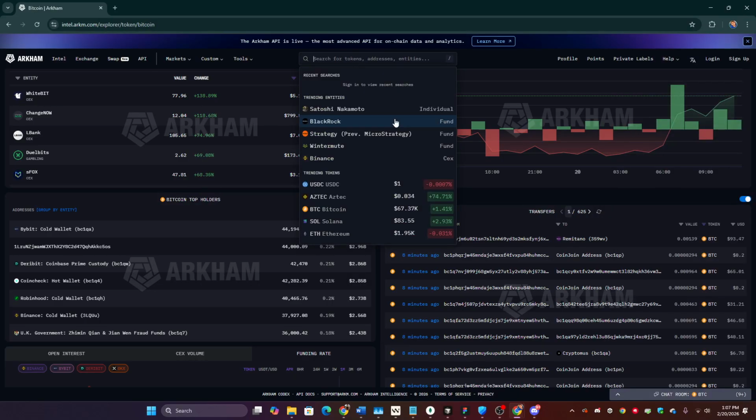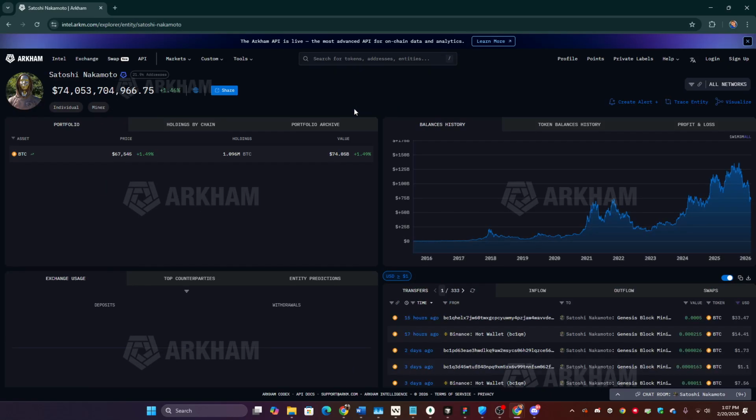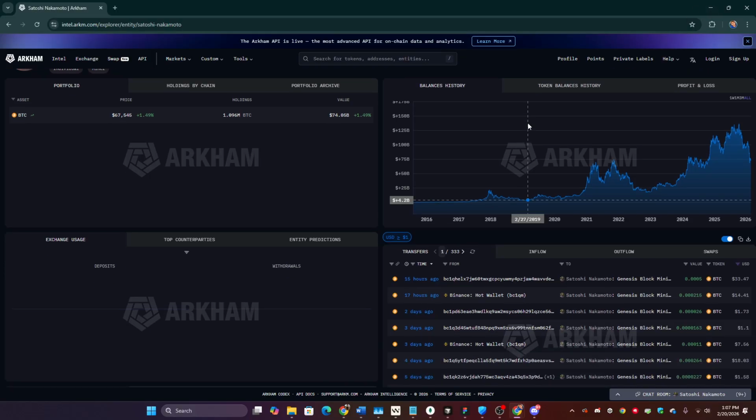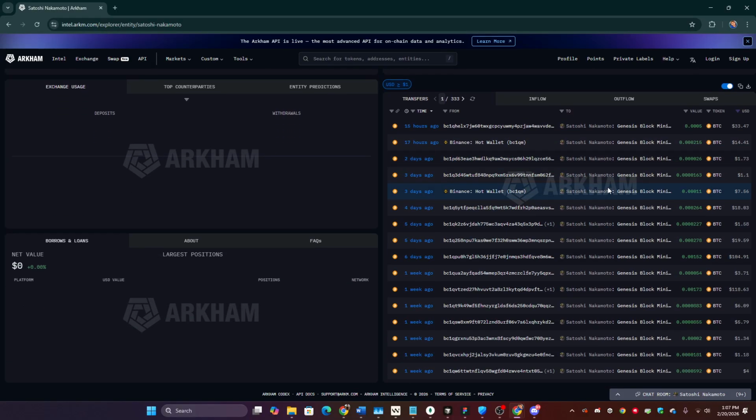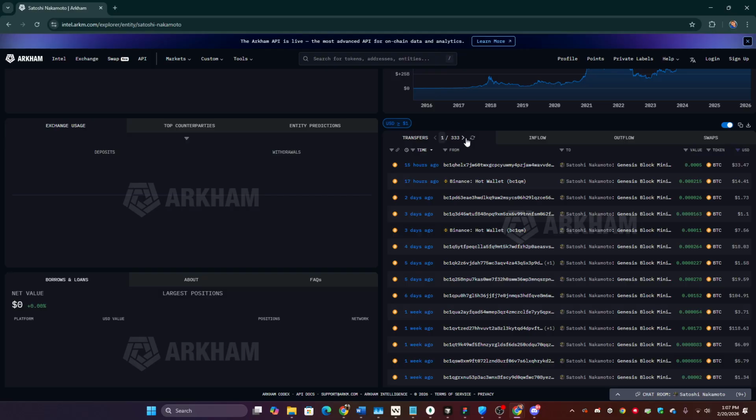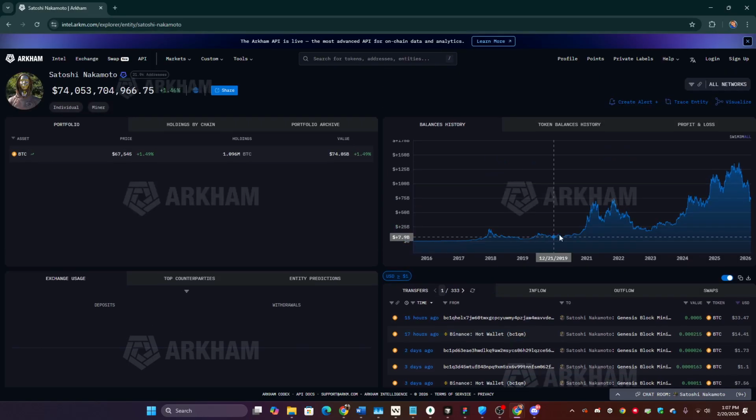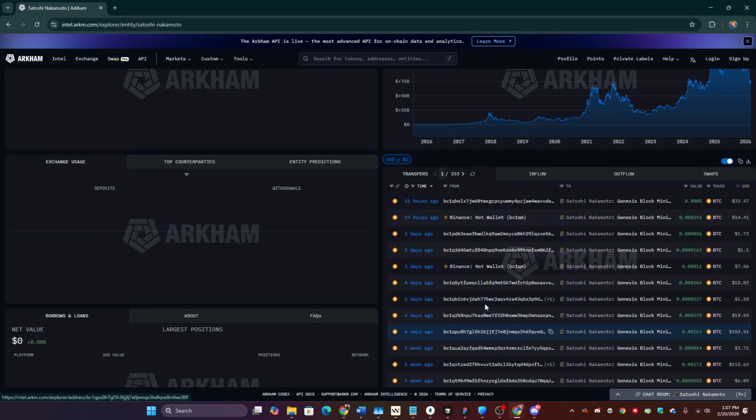cryptocurrency. Or you can search via individual persons. So here I will have Satoshi Nakamoto, who is the creator of Bitcoin, and you will get all his transactions, like the latest ones, and the wallet exchange, how it is evaluated over time. So this one is the first and the top one having this wallet, this amount of money, the creator of Bitcoin, and all his transactions here.